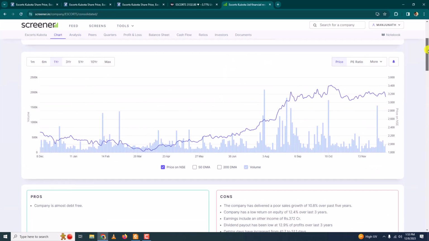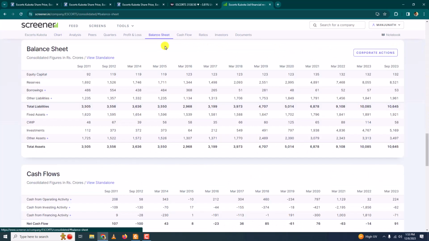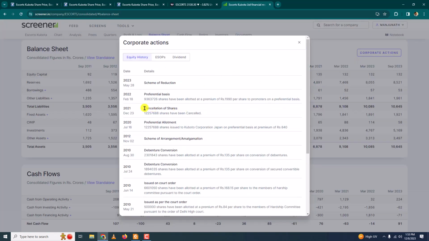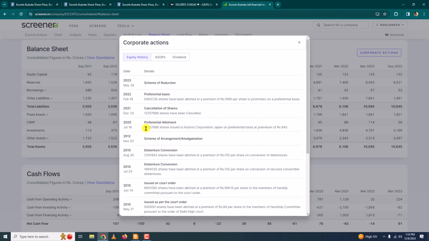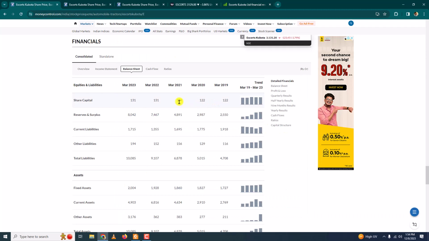So here if I click on balance sheet and if I click on corporate actions here, and if I see the date between this and this, I can see that this much amount of shares was issued to Kubota Corporation on preferential basis at a premium of this much rupees. So I come to know the reason of increase here.